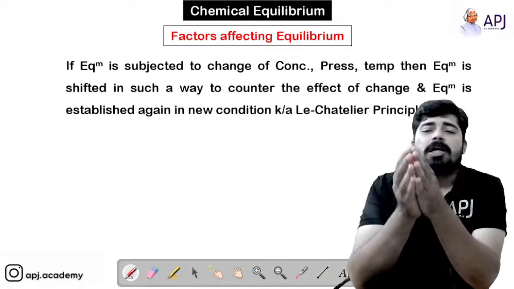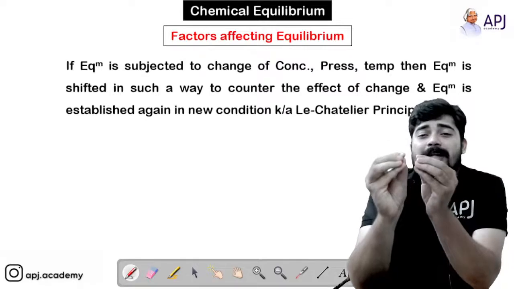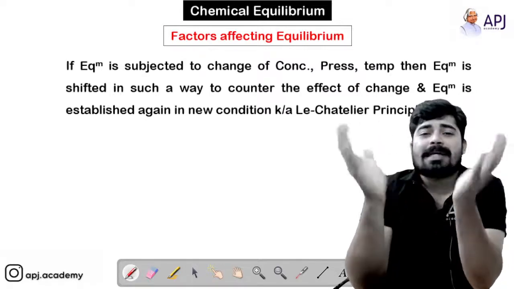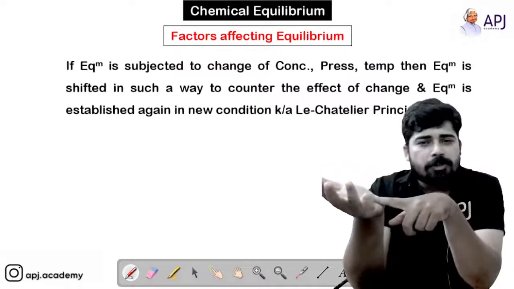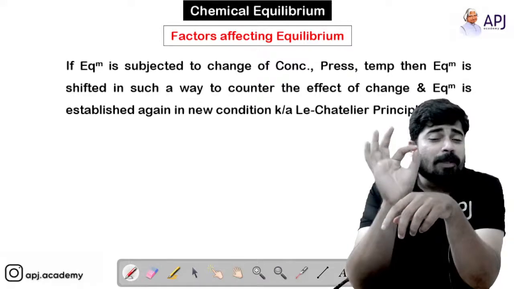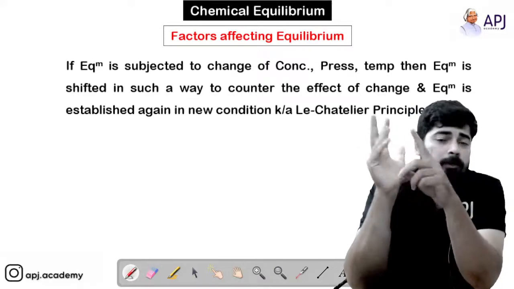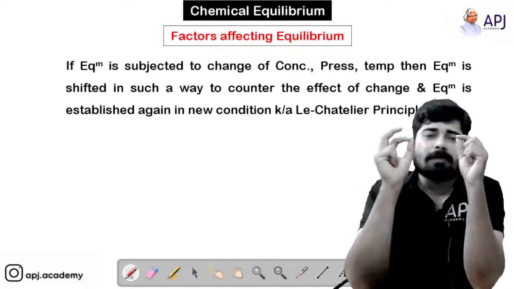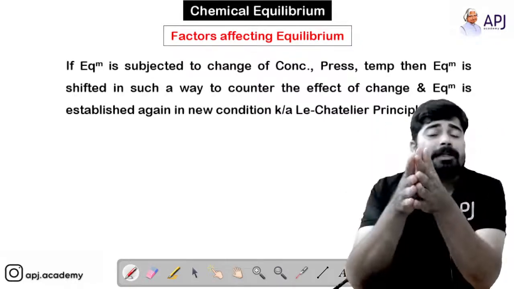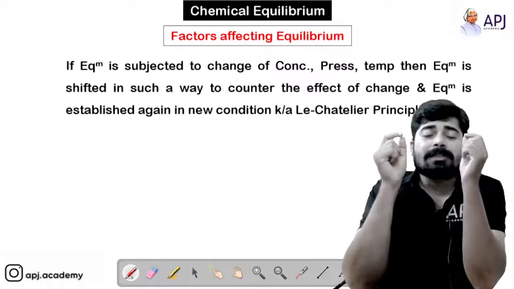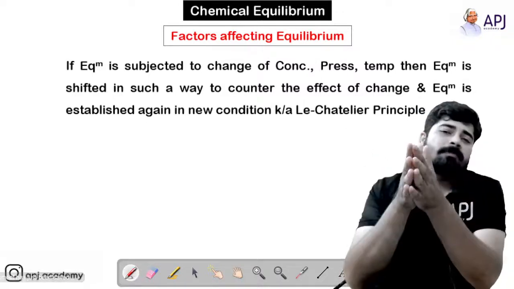But if you change any of the conditions in the surroundings or in the system, that is, if you change the temperature, the equilibrium will be disturbed. If you change the pressure, the equilibrium will be disturbed. If you change the concentration of reactants or products, the equilibrium will be disturbed.